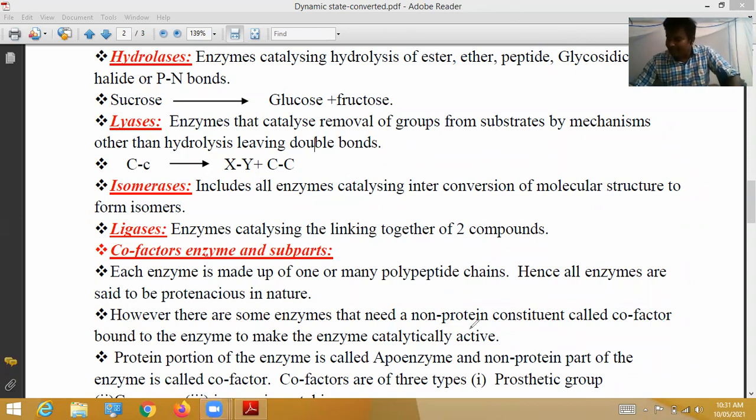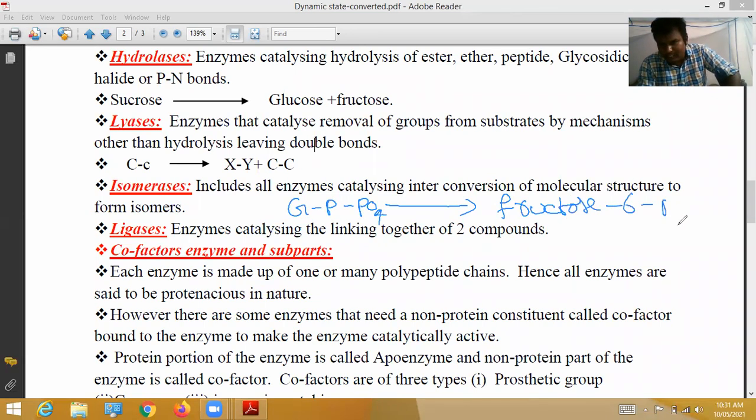I will give an example: glucose 6 phosphate is converted into fructose 6 phosphate in the presence of the isomerase enzyme.